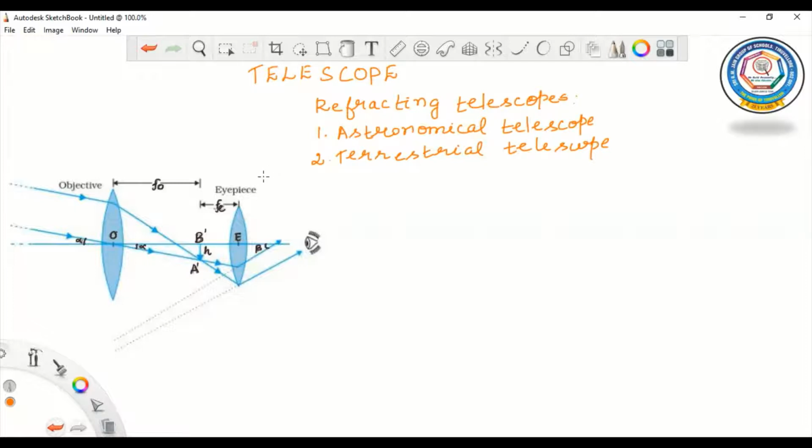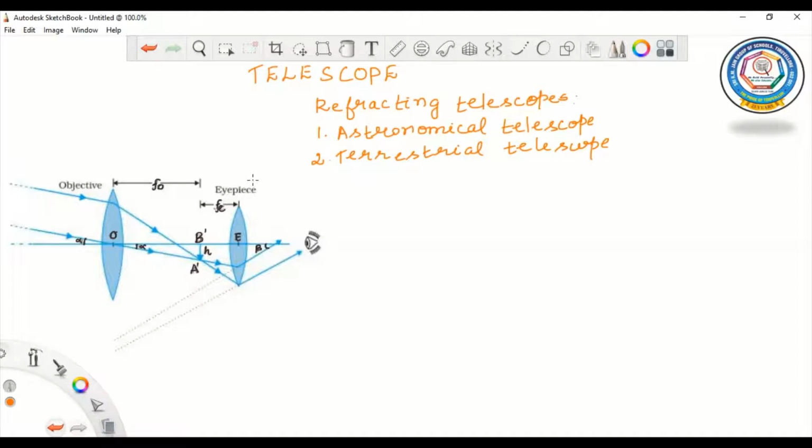And this terrestrial telescope is used to see distant objects on the surface of the earth. But here, the final image formed is erect one. Actually, this is an essential condition of viewing the objects on Earth's surface correctly. And I told you that we have one more type of telescope, which is reflecting telescope also.